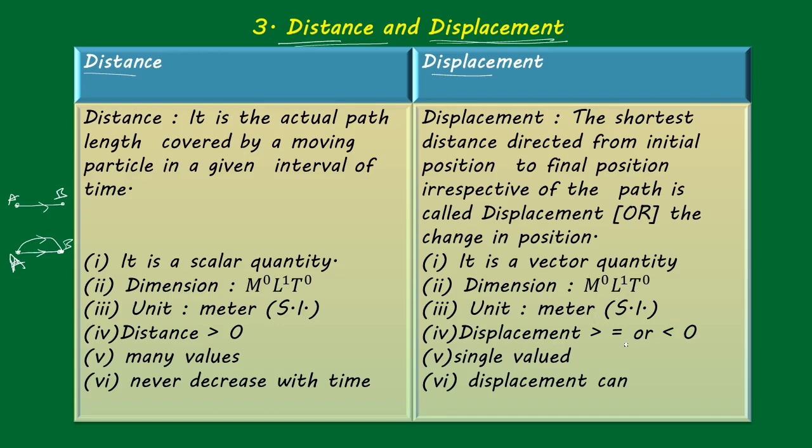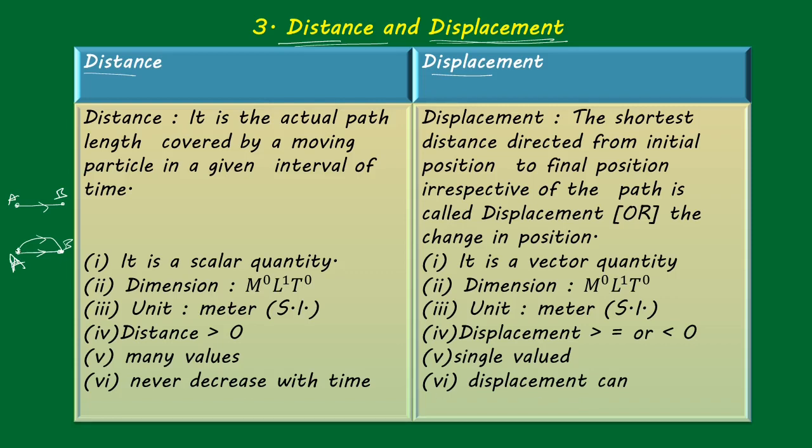And displacement may be equal to 0, greater than 0 or less than 0, because displacement may be plus, minus or 0. That also I will tell you how it comes. And it has a single value, because it is already telling the shortest distance, not many values like distance. And displacement can decrease with time, of course.